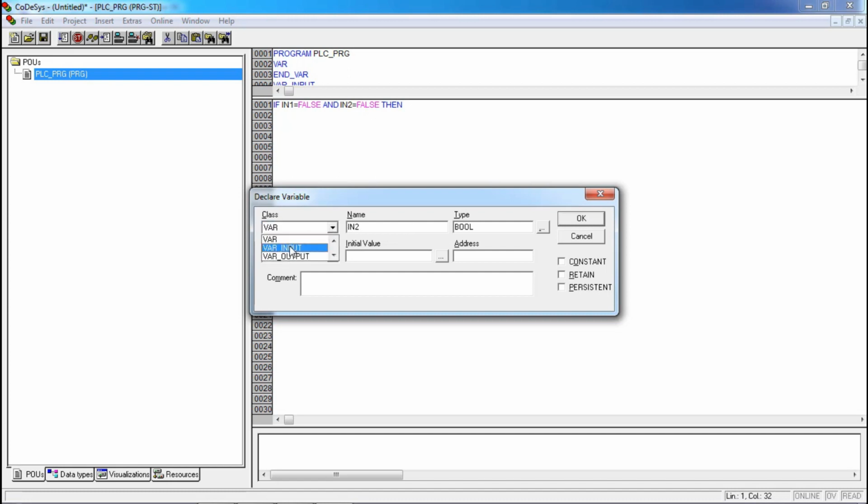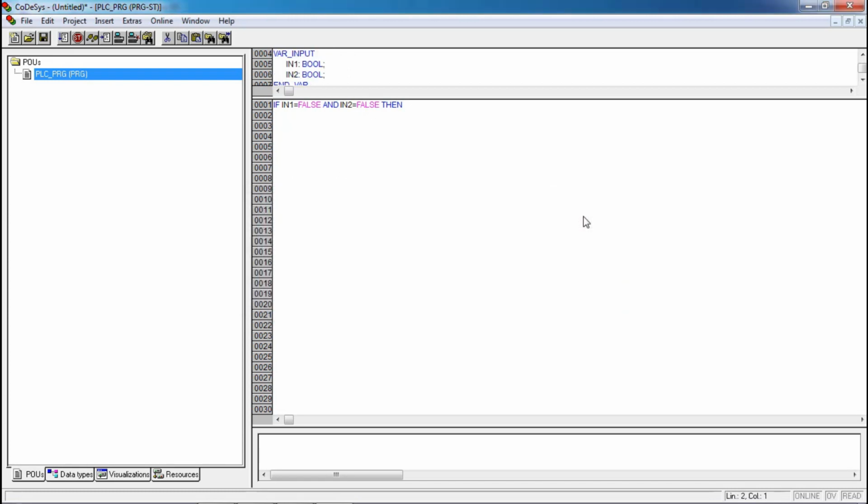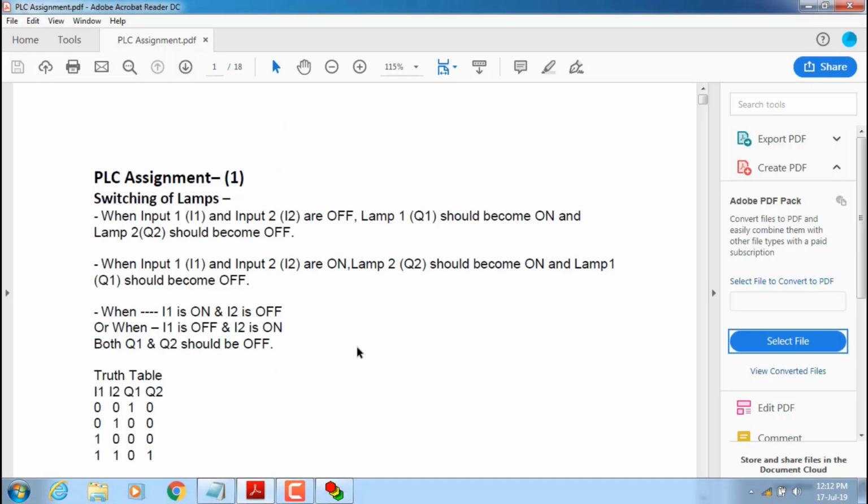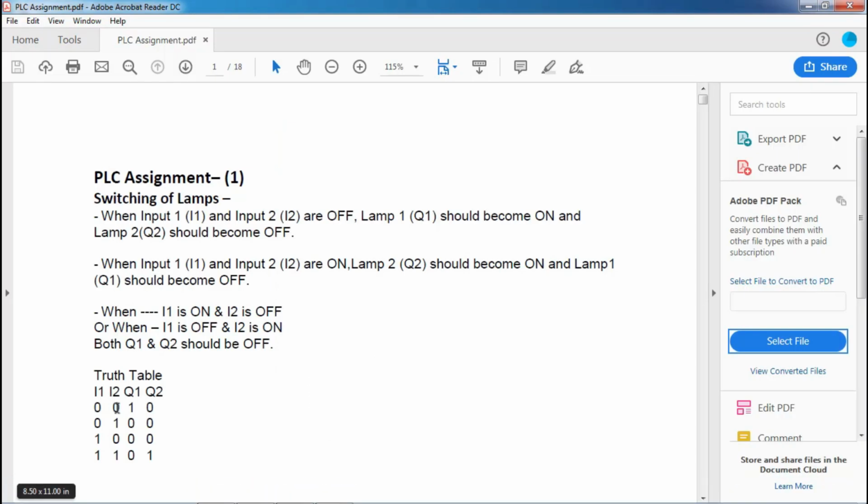This is going to be an input variable and type will be boolean. Yes, this is a statement. If input 1 is equal to false and input 2 is equal to false, we have to make the Q1 lamp on. So we have to turn on lamp 1.